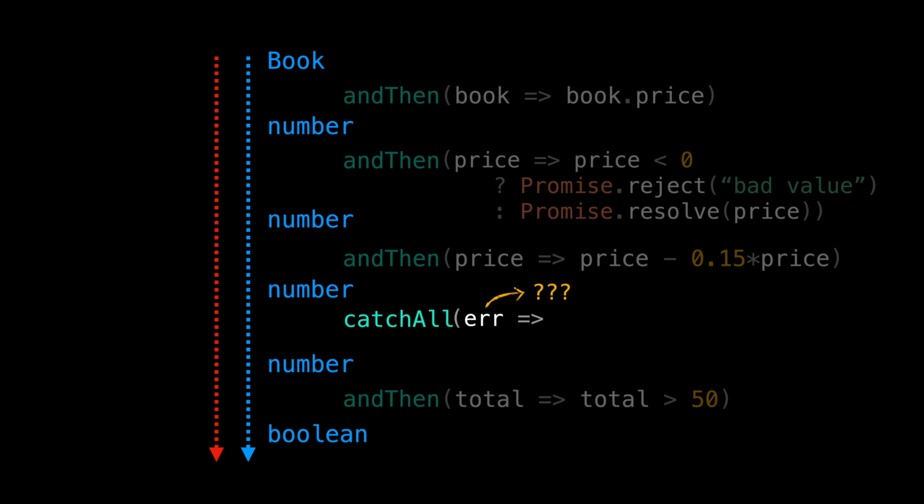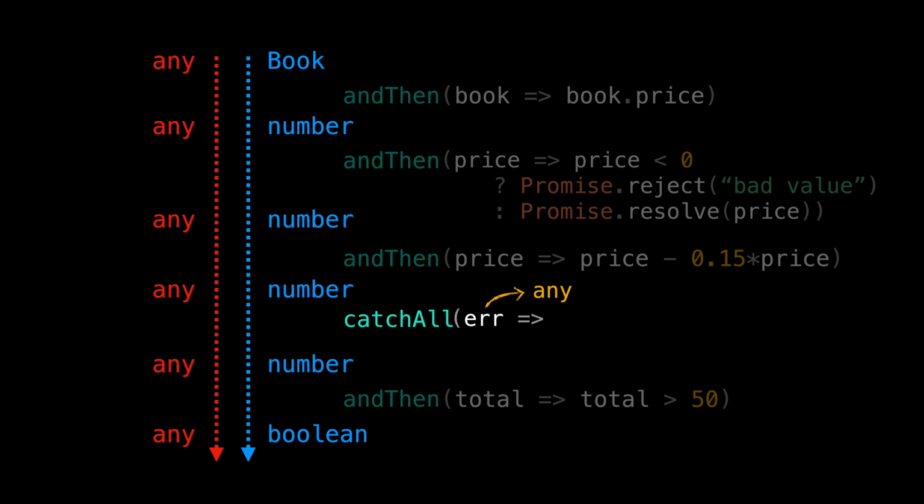Based on the promise design, error paths can be anything. So the compiler or type checker cannot give us anything better than any for our catchAll callback inputs. Just by focusing and looking at the catchAll callback, we don't know how to deal with this. We deviated from our framework of thought for creating perfect functions at the type level. We lost the benefits of using compilers in writing type-safe code when it comes to handling the error path in promises. This is one of the downsides of the promise design.